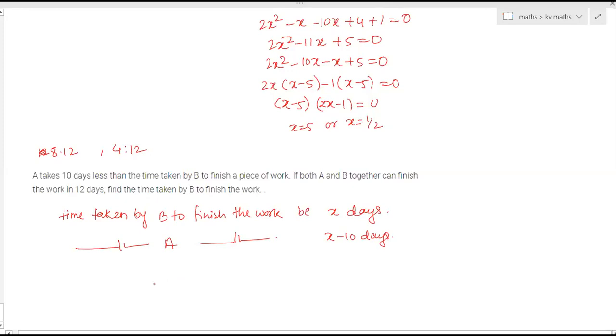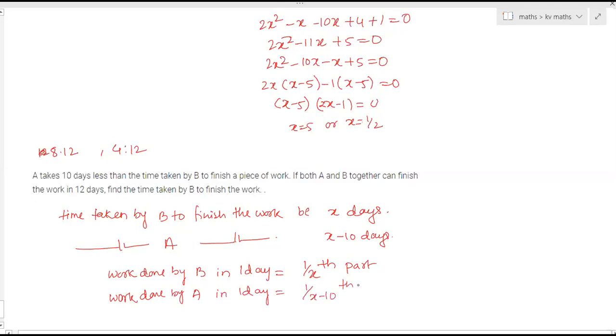Both A and B together finish the work in 12 days. So the work done by B in 1 day is 1 by x part, and the work done by A in 1 day is 1 by x minus 10 part.